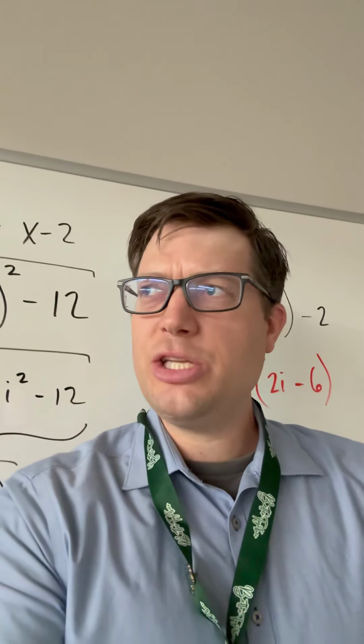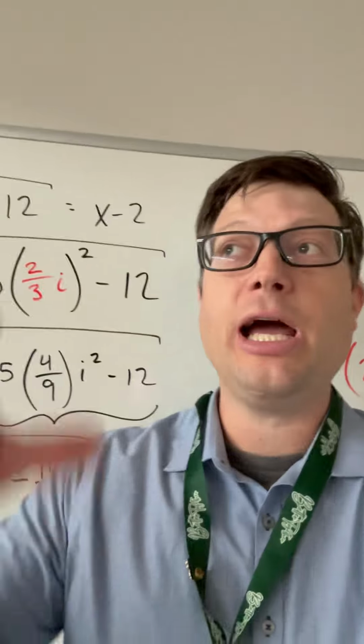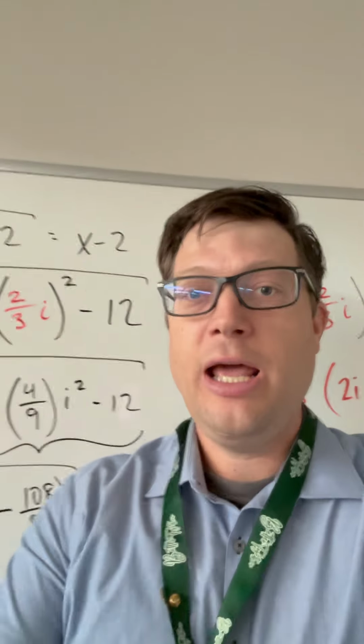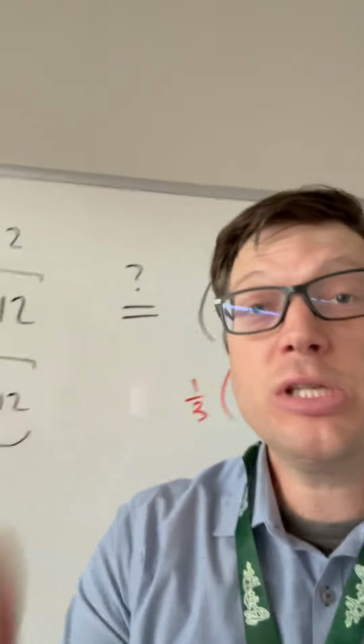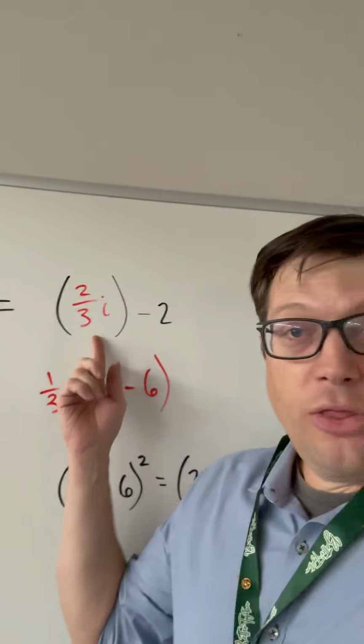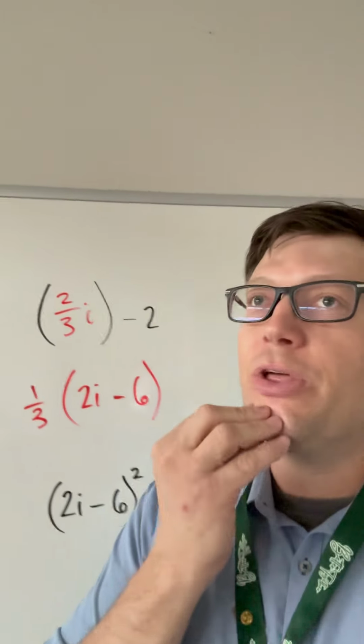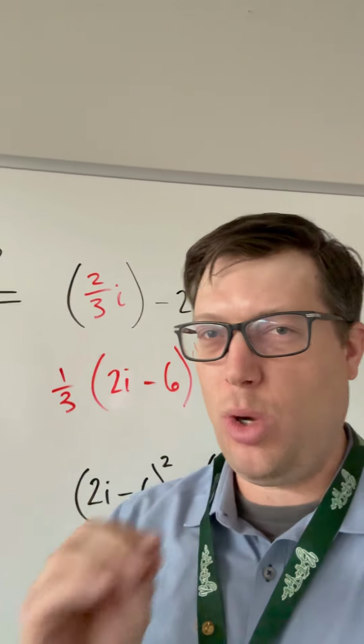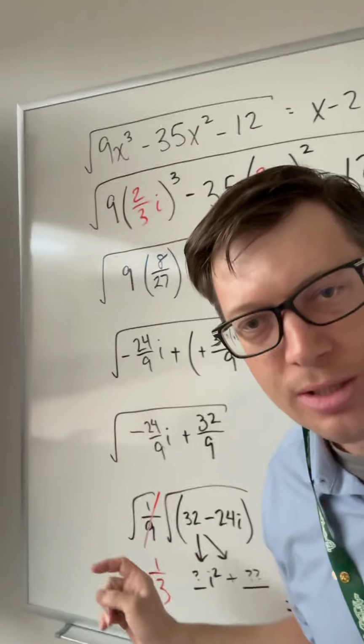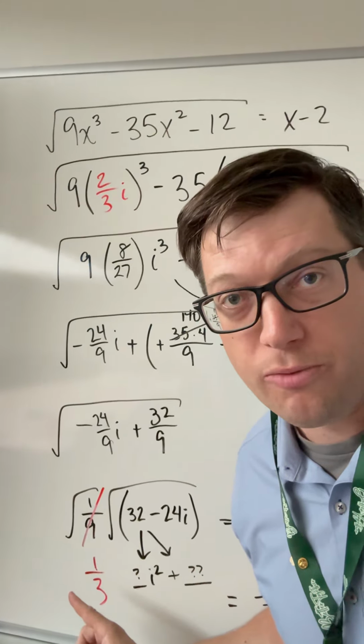So I thought, let's do this like I do in trig. When I do a trig identity, I work down the left side, and then I work back up the right side, and there's a bridge right in the middle. So let's look for that bridge. On this side over here, I evaluated -2/3 i minus 2. I thought, well, I know I have to get a 1/3 because of this, square root of 1/9.